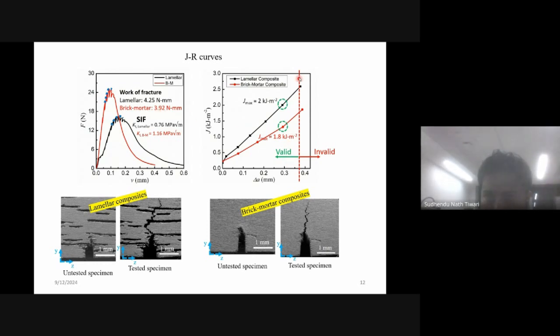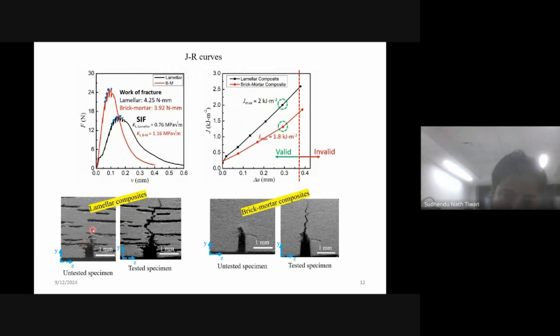So this is the limit. These points are not valid points because crack extension is only allowed up to 75% of the ligament length. In my case, the ligament length is around 1.5, so it gives around 0.375. So the valid region is only this one. The maximum J value, Jmax, for the lamellar composite is 2 kilojoule per meter square, while for the brick mortar composite it is reduced by 0.2 kilojoule per meter square.